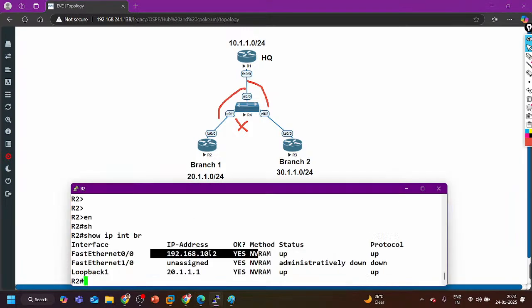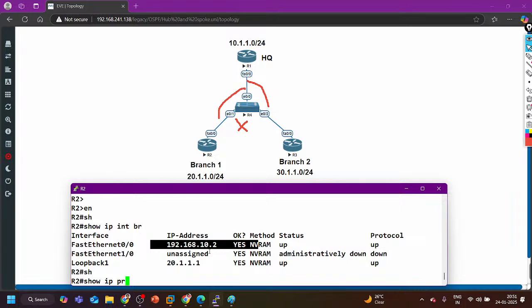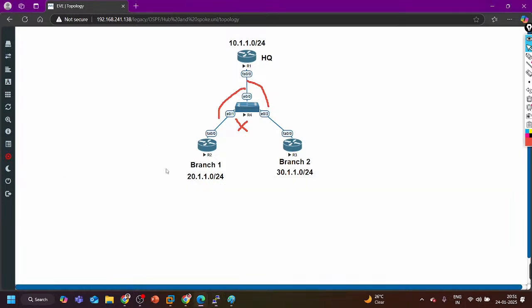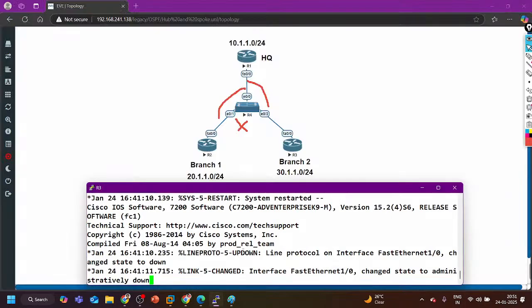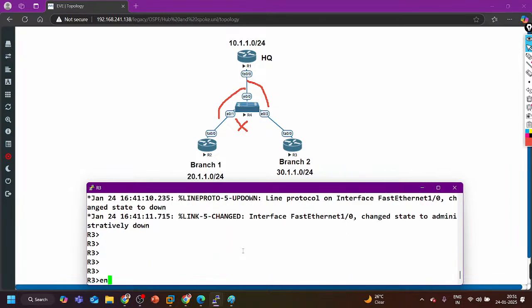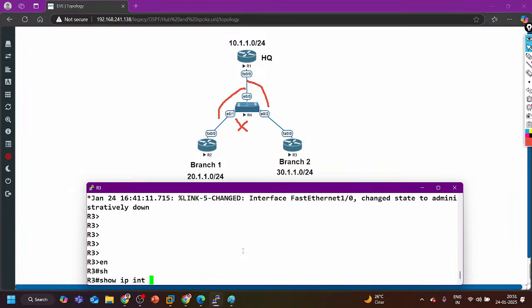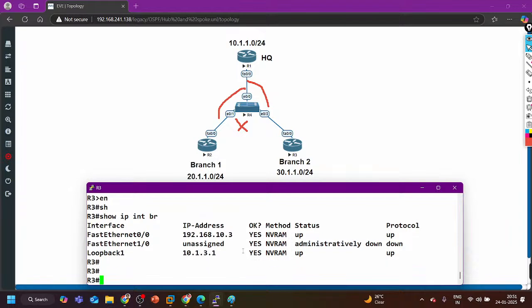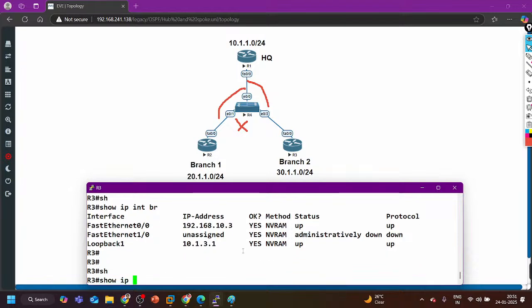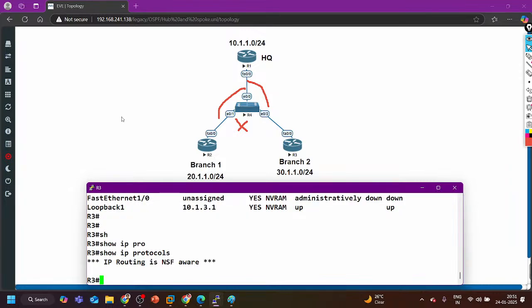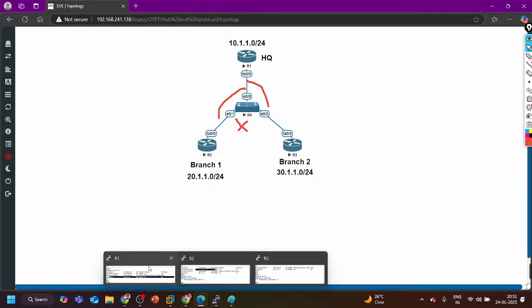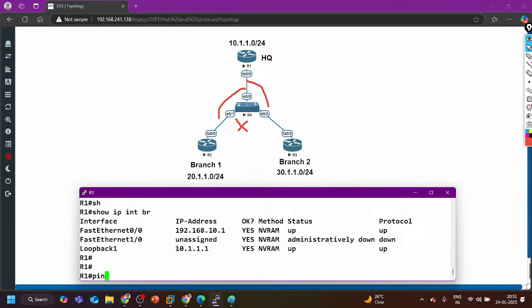Then one more thing we can verify: the IP protocol is not there. Then router 3, enable, show IP interface brief, 10.1.3.1, and no routing protocol, only IP configuration is there. If I ping from router 1 to router 2, will ping work?